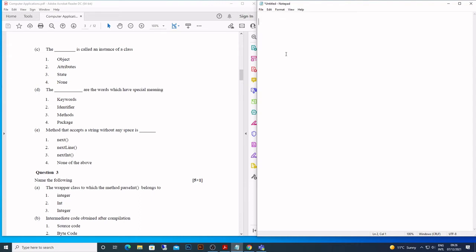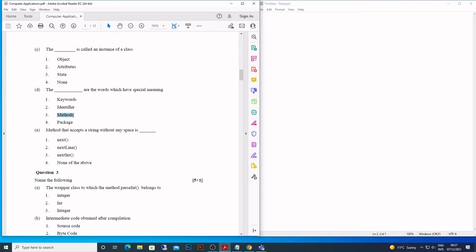Then comes identifier. Identifiers are the names given by the programmers. Like I write class and I write my, this is the name I gave, so this is an identifier. The same thing we do when we write int sum is equal to 0. Sum is the name I gave it. So these are basically known as identifiers, the names that the programmers give to variables, method names, class names, etc.